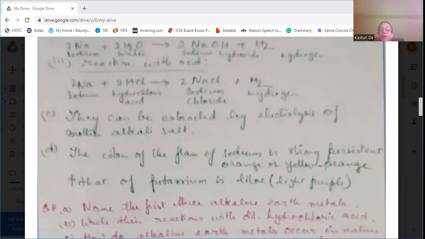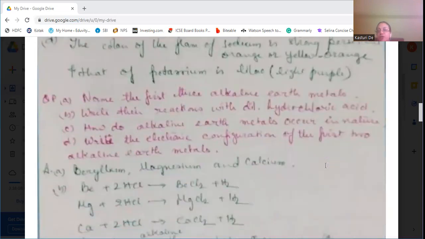Okay. Then how are they extracted? They are extracted from their alkali salts by the process of electrolysis. Now, the color of the flame of sodium is a strong, persistent orange, or you can say yellow orange. And that of potassium is lilac, light purple.